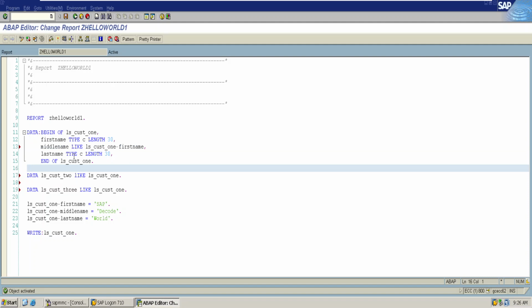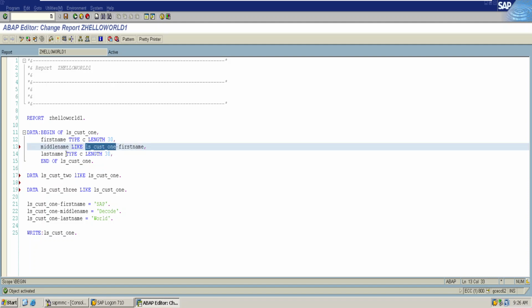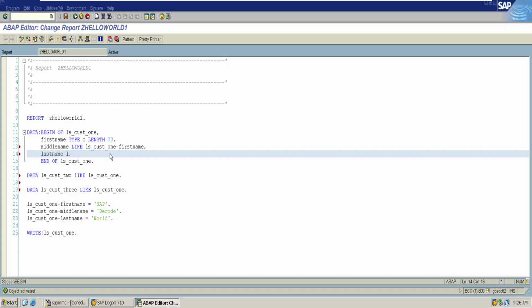In the same way we can also create the other attribute by using the like keyword: customer1-middle_name, or we can also use first name.